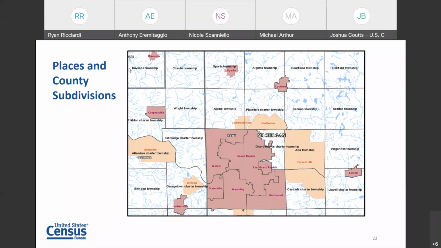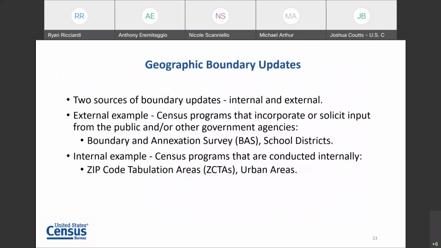And if we can have the next slide about geographic boundary updates, I wanted to tie some of the pieces together that I've been mentioning about geographic boundary updates and where we get these boundaries from. And again, to reiterate, we can think of these as just two sources of boundary updates: one is internal and the other is external. Internal to the Census Bureau, external meaning our external partners at the state, county, local, tribal, or other levels.